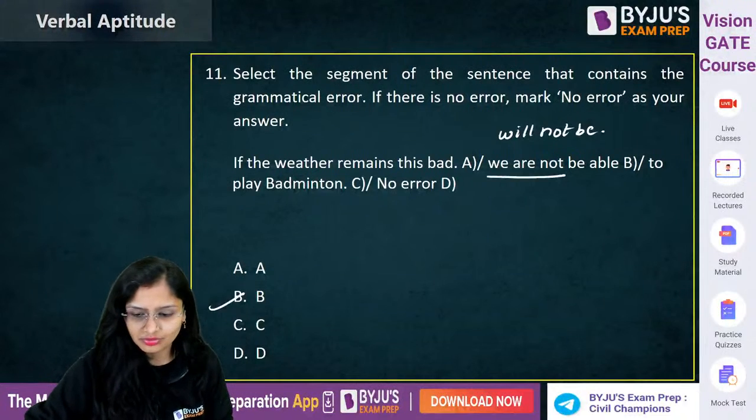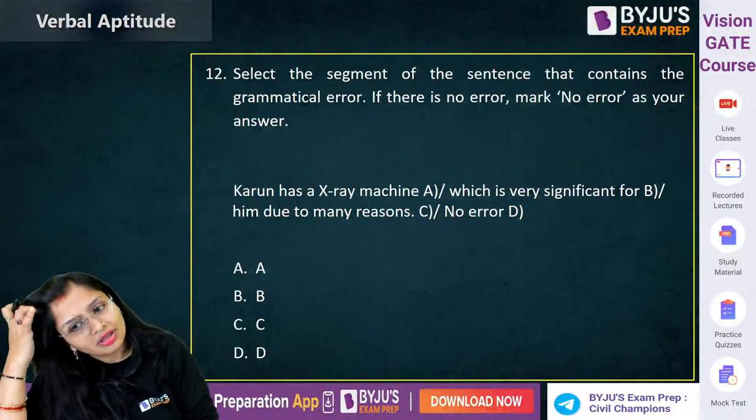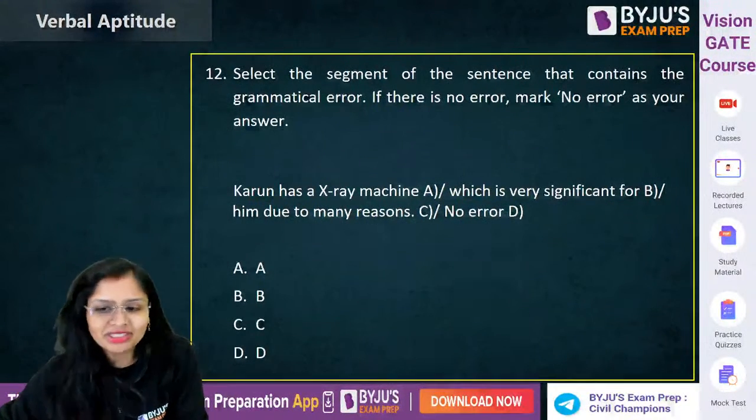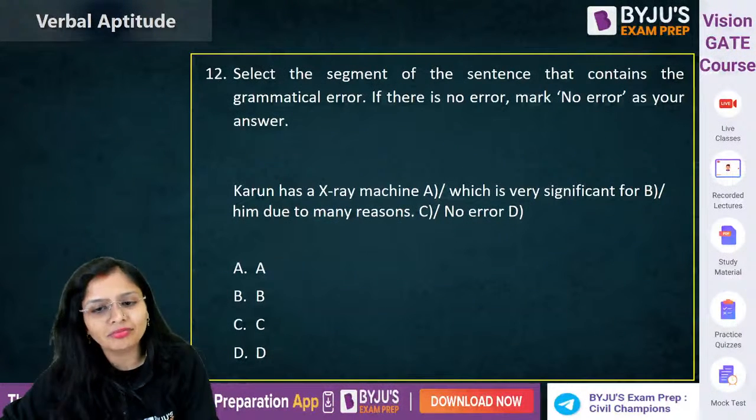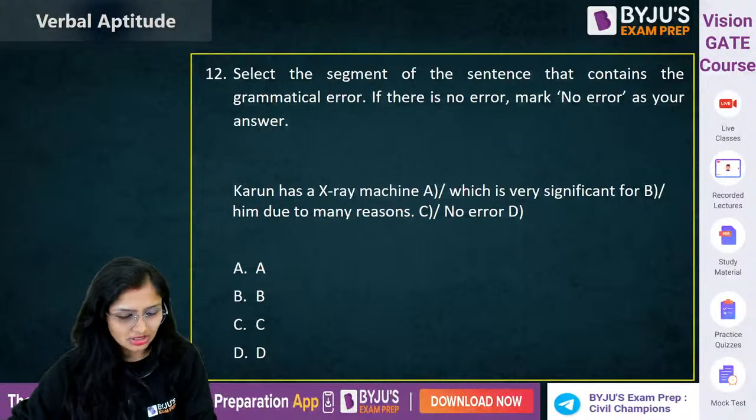Okay, sure. Now this one. Karun has a X-ray machine which is very significant for him due to many reasons. Come on, guys.